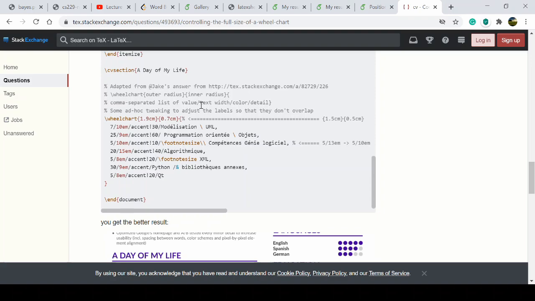Like 5 will cover some area, 10 will cover more, 3 will cover less, but 25 will be the highest. Then the text width, the text you want to write, program oriented. And then the color is accent 60, so it will be more dark. 30 will be less dark, 10 will be very less dark.